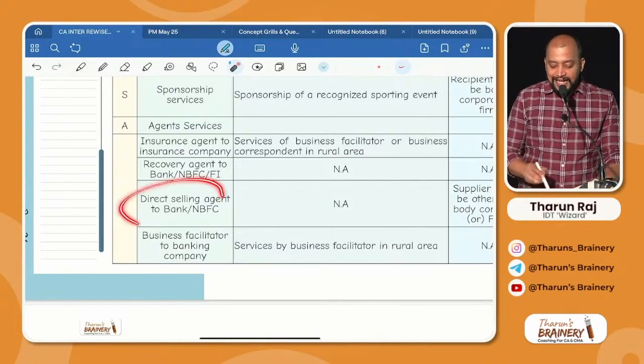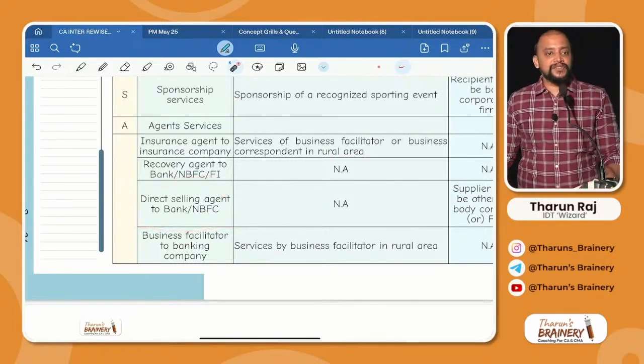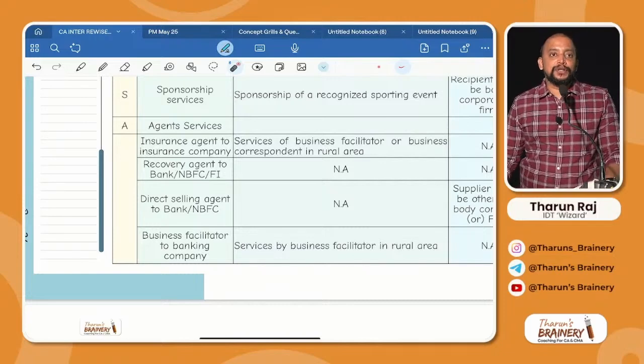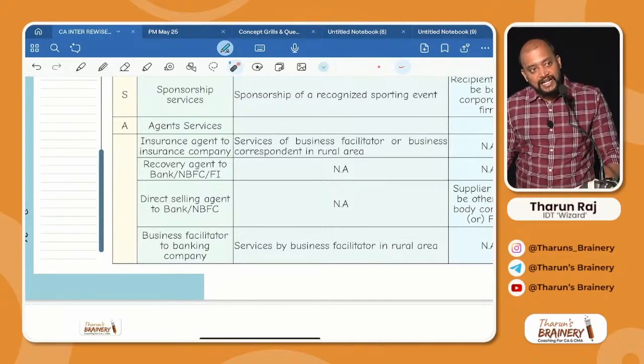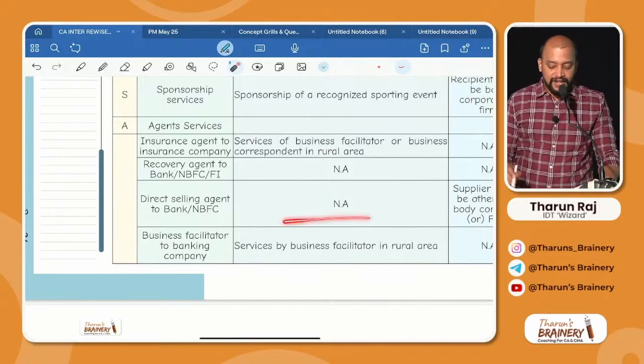Then next, direct selling agent to a bank or NBFC. What will a direct selling agent do? Marketing. They do the marketing of banking products. They also get a commission. It is taxable. We don't have any exemption.